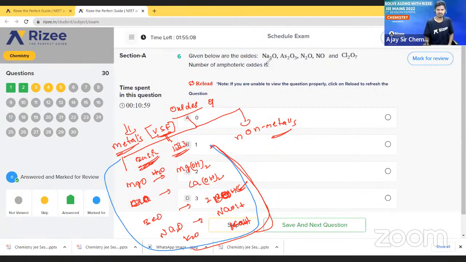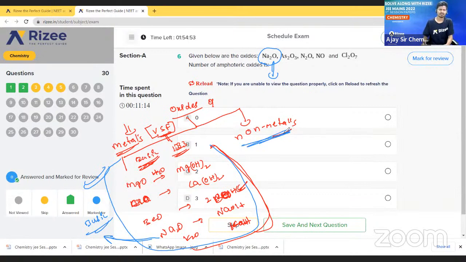You can also see here Na2O is there. So this is a basic oxide. So they are given from this list only. Okay, they are given from this list only.